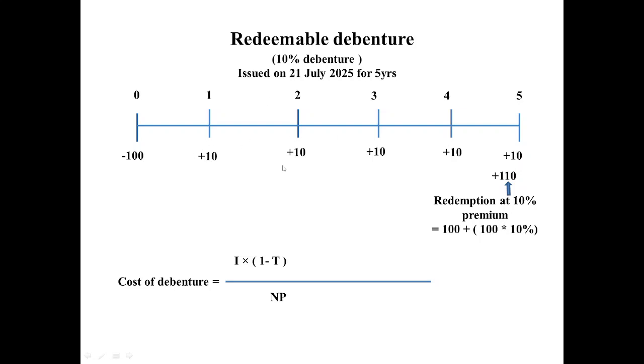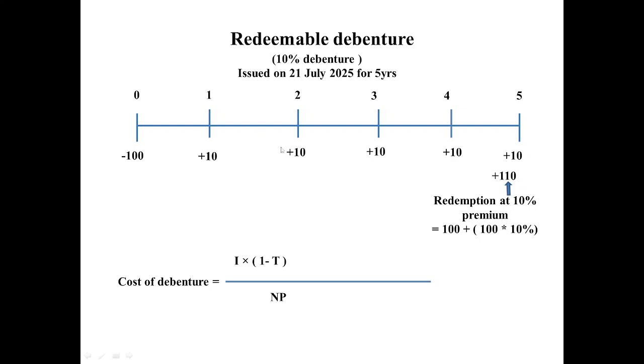That was given apart from these coupon benefits. So if that being the case, redeemable debentures, despite having the maturity date, there won't be any problem with this formula. But the moment it is redeemed at premium, the formula will change a little bit. Why? Because here the investor is getting additional rupees 10 at the time of maturity for staying for 5 years.